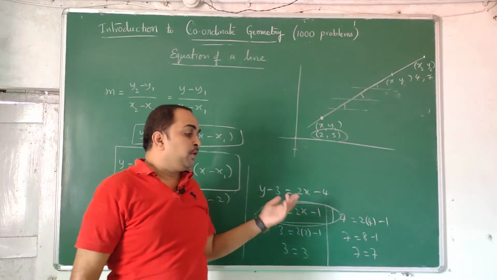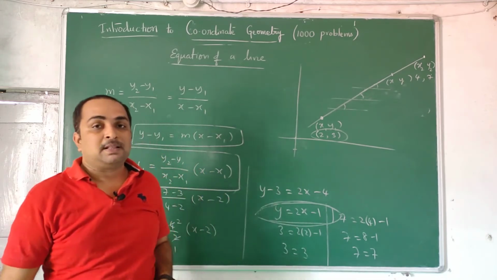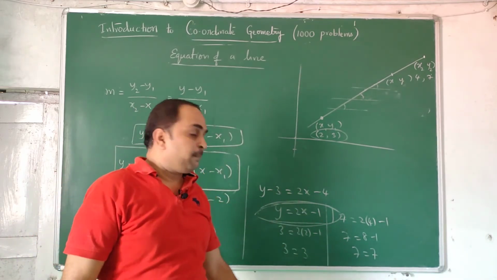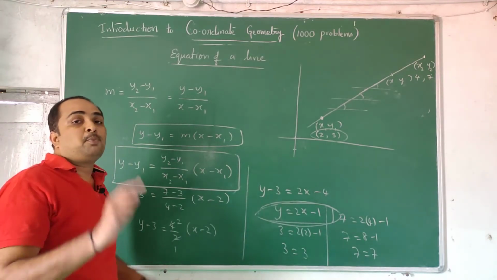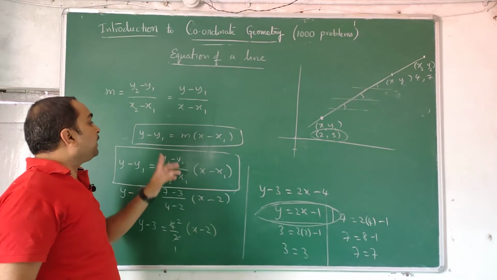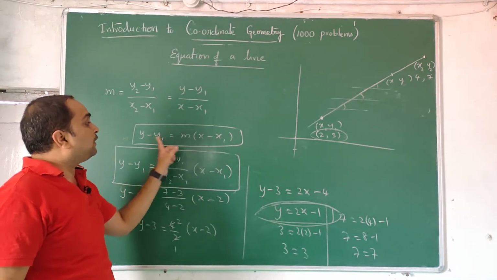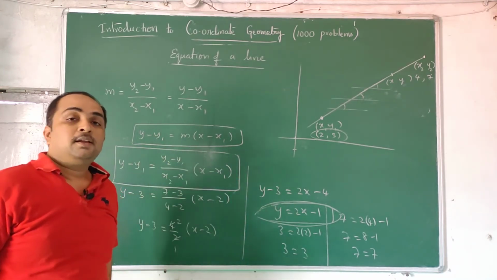In future we will do a separate chapter called straight lines in mathematics. There more details you will understand. But here, by knowing 2 points, can you find the equation of a line? Yes. By knowing 1 point and slope, can you find it? Yes. 1 point is x1 y1, and 1 slope. Write it. You will get the equation of a line.